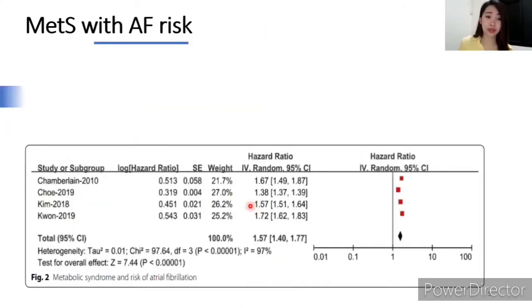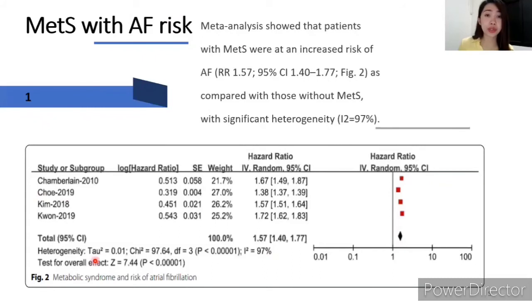For the MetS with AF risk result, as you can see here in figure 2, the meta-analysis showed that patients with MetS were at increased risk of atrial fibrillation as compared with those without MetS, with significant heterogeneity of 97%. The I-square is really big, so the meta-analysis is not good to be interpreted. And as you can see here, this is the confidence interval, the total confidence interval. As Sir Arnel has discussed, it showed already a diamond result.